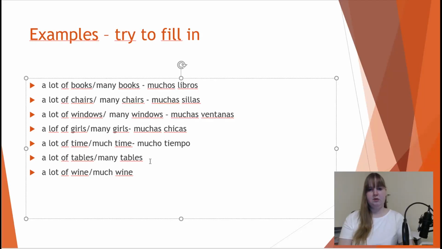Then a lot of tables or many tables. Tables is in Spanish mesas. Mesas is a feminine plural noun. That's why we have to decide for muchas. And the last example, a lot of wine or much wine. Wine is in Spanish vino. It is a masculine singular noun. That's why we have to decide for mucho.